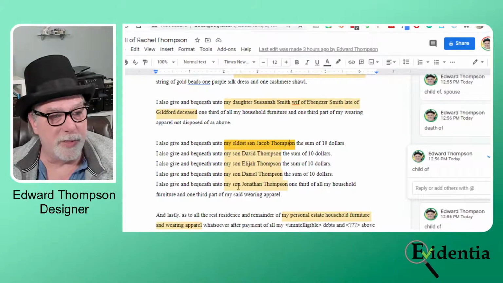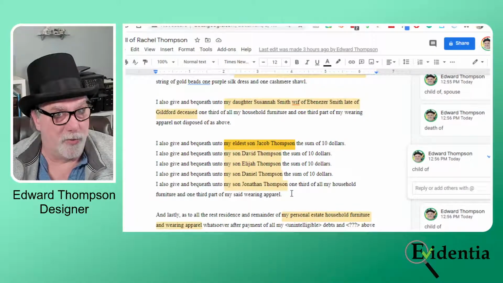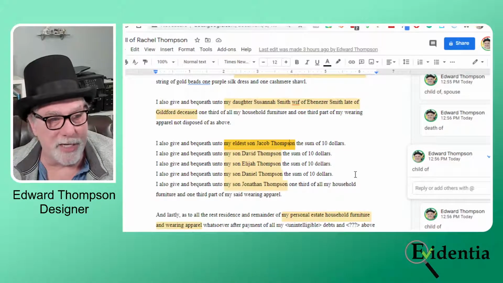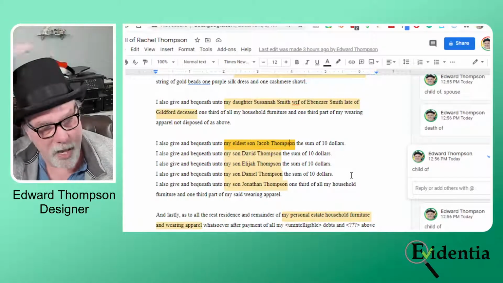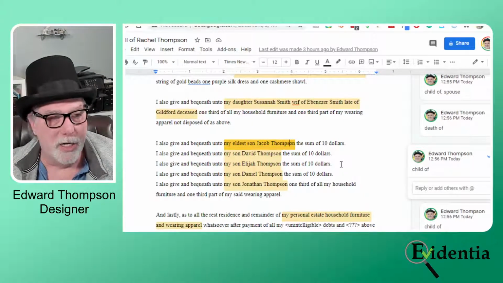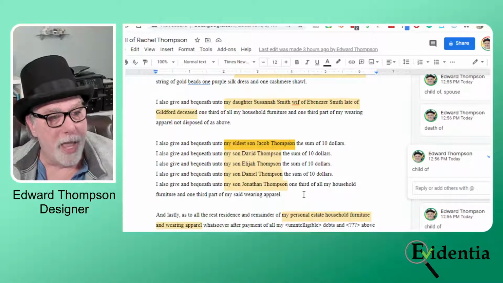"And then I give and bequeath unto my son Jonathan 1/3 of my household furniture and 1/3 part of my said wearing apparel." I suppose for some potential future wife. Now, once again, the others got $10 a piece, and I did look up, it was worth probably more than $100 or close to $100 if we go back at that time.